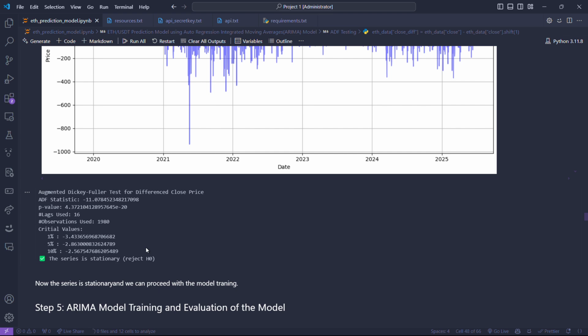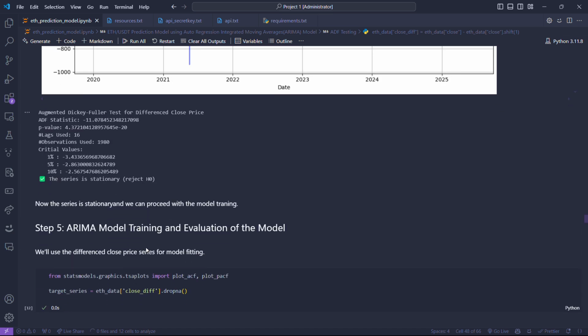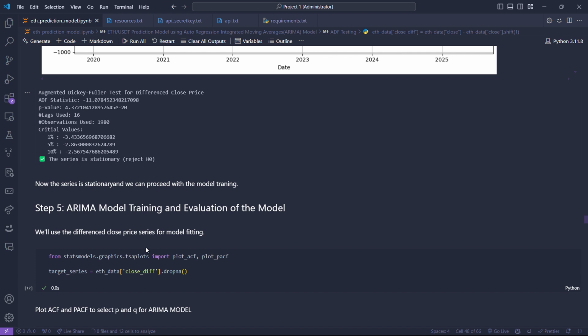The ARIMA model uses three parameters to define its order: P, D and Q. Q we will discuss later, but for now D is the differencing factor, the value by which, if we apply differencing, the time series becomes stationary. Here we apply differencing of 1 and the time series becomes stationary, so the value of D will be 1. We have figured out one parameter of the ARIMA model.